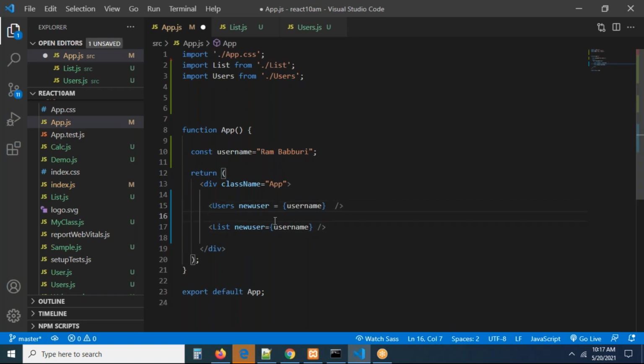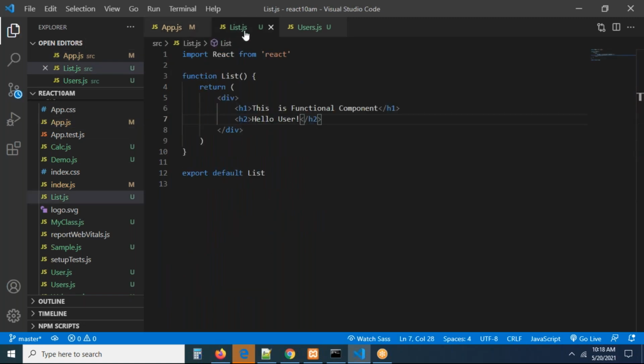Because remember, the key name may be same, no problem, because this data is going to the user component, and this component is going to some other component. So the keys may be same, may be different, no problem, of your choice completely, whatever name you want to take. For both the components, I'm passing the same data. Can you see? Sometimes we need some data for all the components. So load the component, pass the data, load the component, pass the data, something like this, guys. Exactly. Now you can see in list component, I want to access the new user, right?